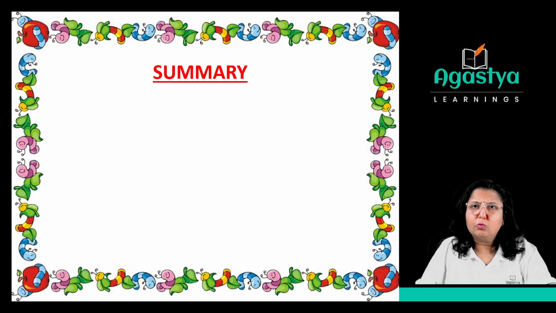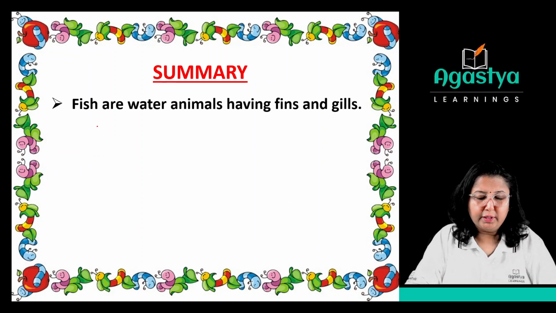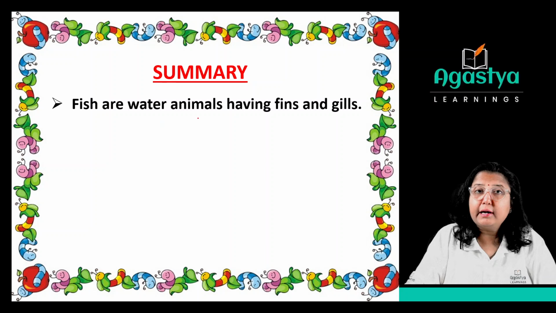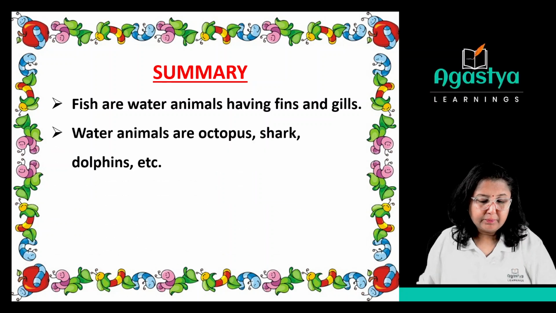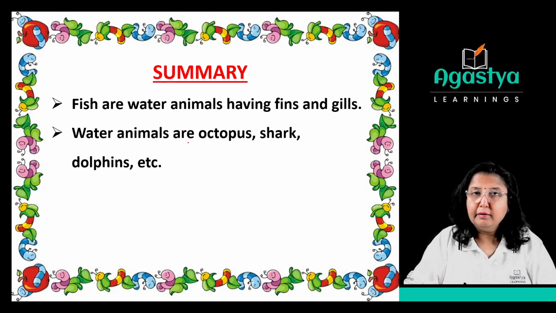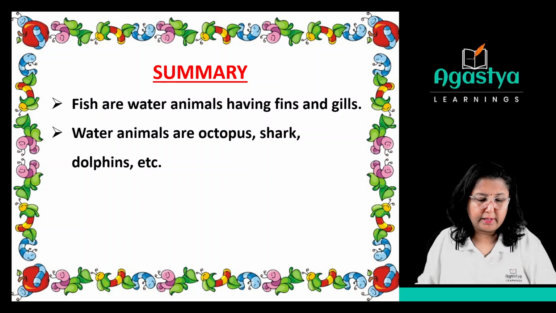Okay, now let's summarize the lesson. Yes. Number one, fish are water animals having fins and gills, which help them to breathe in water. Okay. Next is water animals are octopus, shark, dolphin, etc. So some more examples we have added over there.